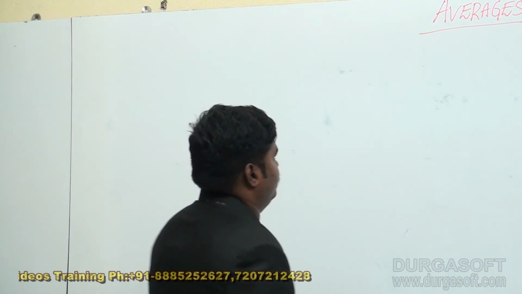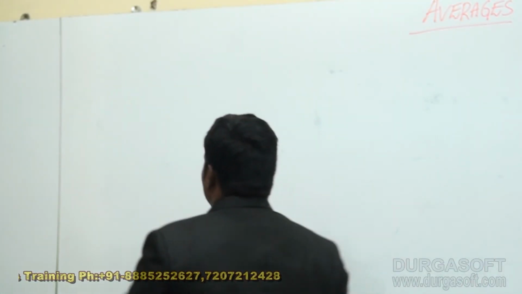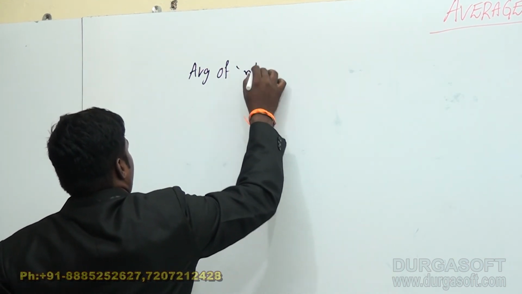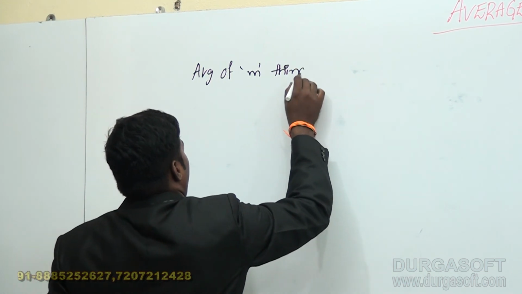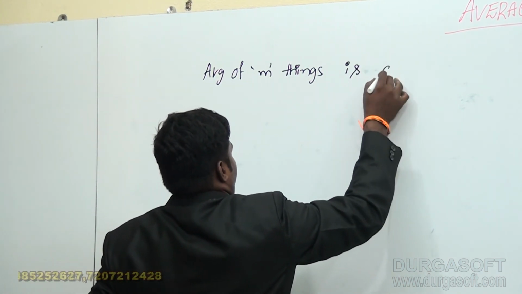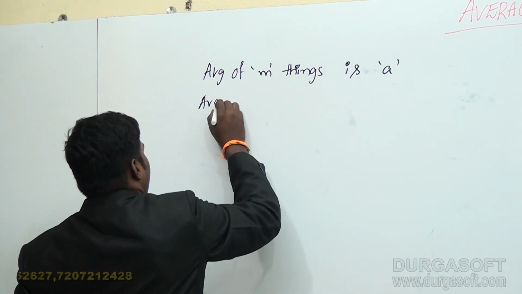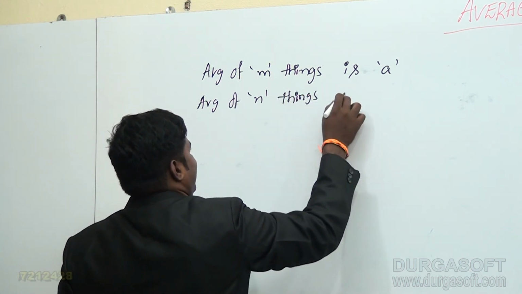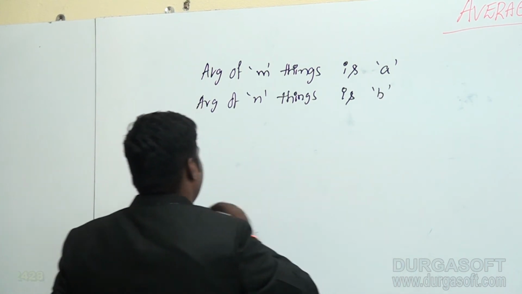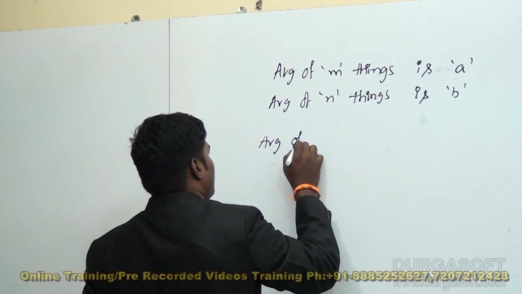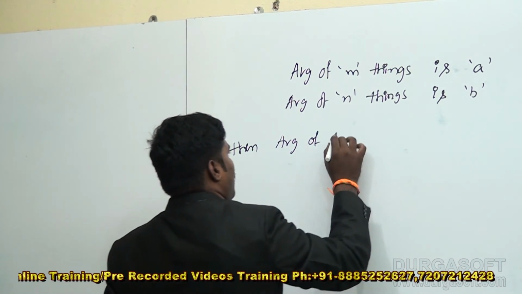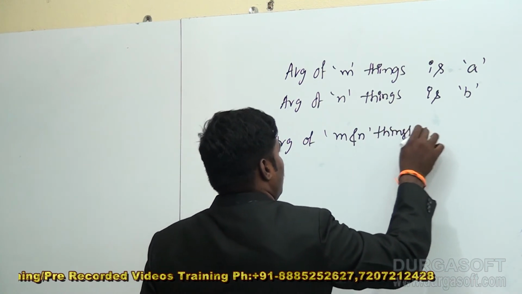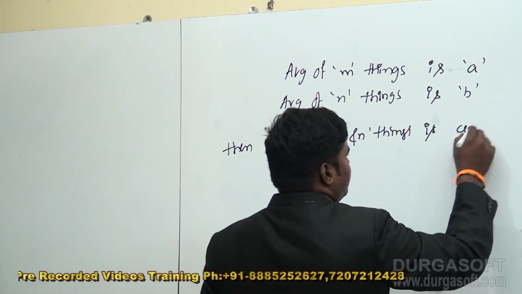Suppose, for example, the average of m things is A, and the average of n things is B. Then the average of m and n things together, is it A plus B?